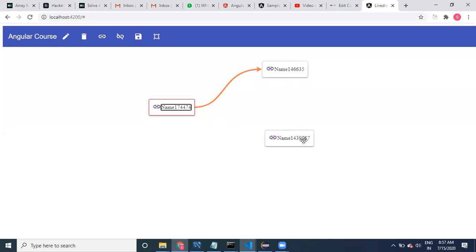It's going to be something like mind map related, a POC, proof of concept. This can be called a proof of concept. For that, we have created like this.